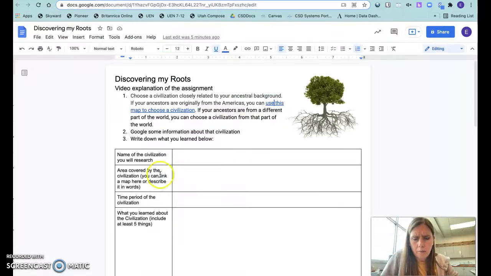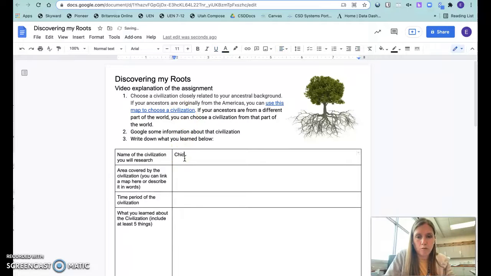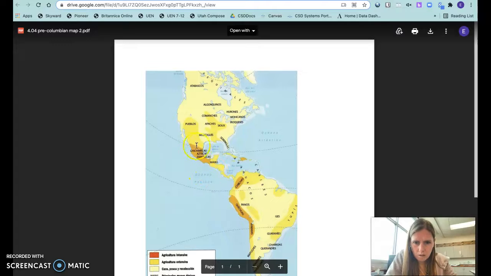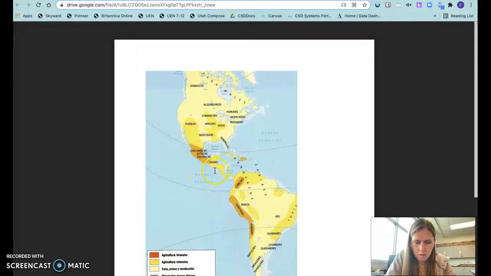So then we go back to our assignment. We're going to write down the name of the civilization. So let's say you chose the Chichimecas. You just put their name there, whatever one it is, Mayas. And then the area covered by the civilization. If you're using that map, you can link the map. You can describe the Chichimecas. You could just describe it's through central Mexico.